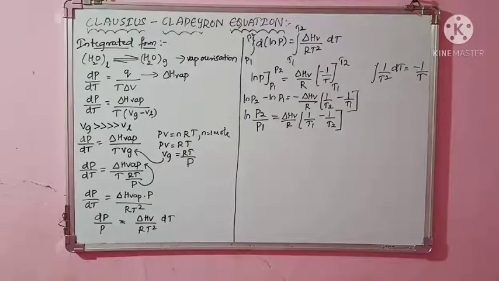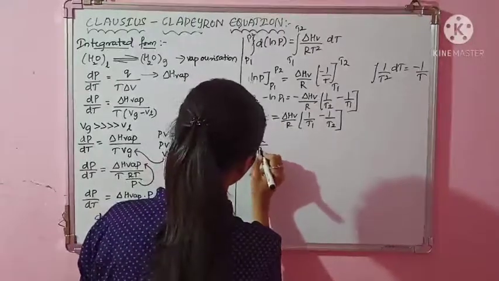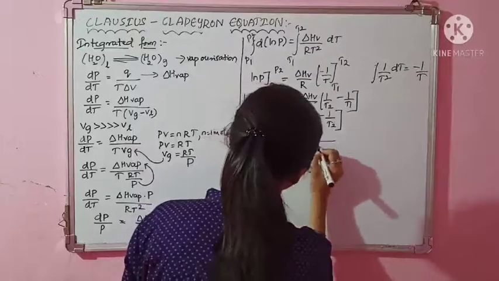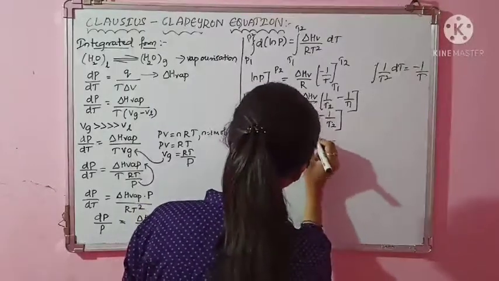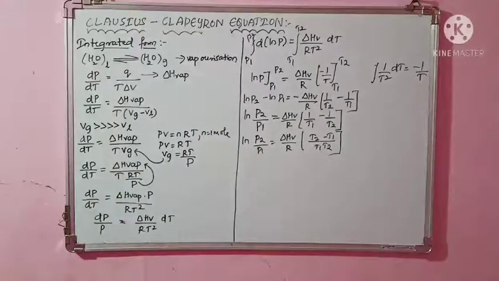Again, this is almost simplified. Again you can simplify this term as ln of P2 by P1 is equal to delta HV upon R. You can take the LCM here, T1 into T2. So it will be T2 minus T1 over T1 T2. Even this is one form of the Clausius-Clapeyron equation.